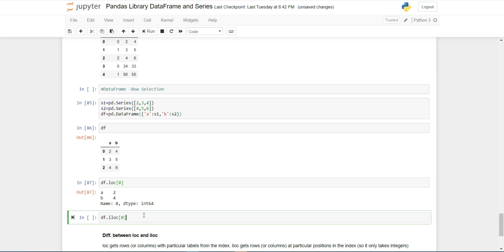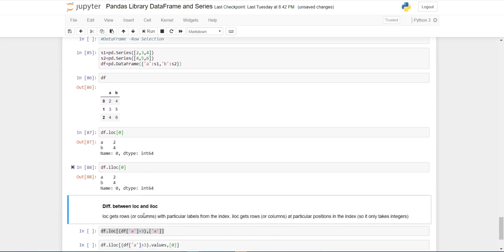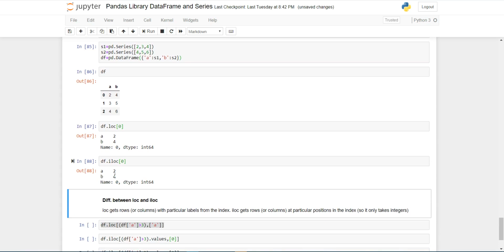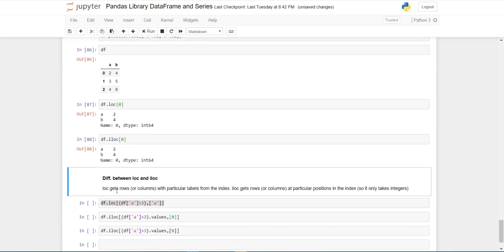So iloc also returns the same value. So the basic difference between iloc and loc is this. loc gets rows or columns with a particular label from the index. iloc gets rows at a particular position in the index. Here I am using particular labels. Particular labels means in the loc function we can pass the column name, but in iloc we can pass only the position of the column or index.